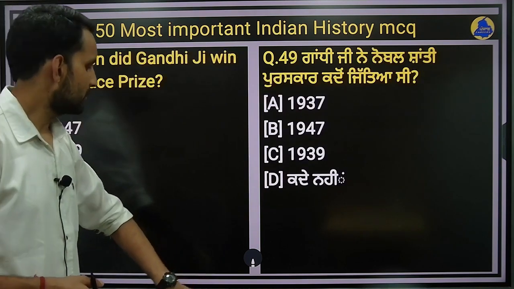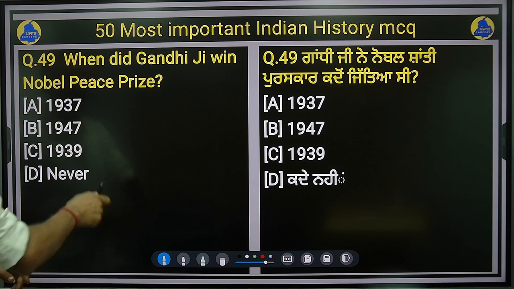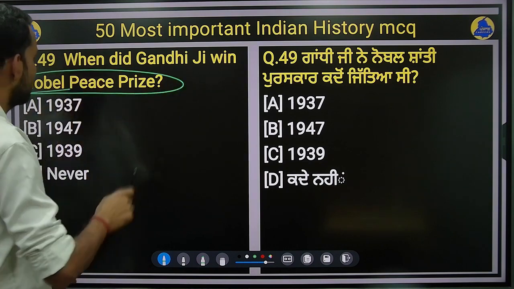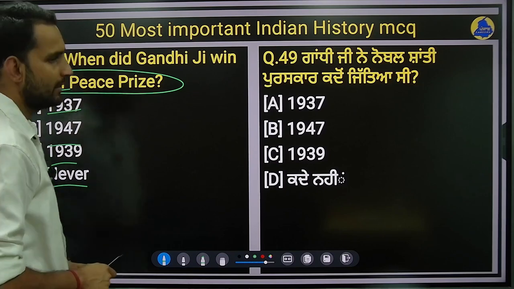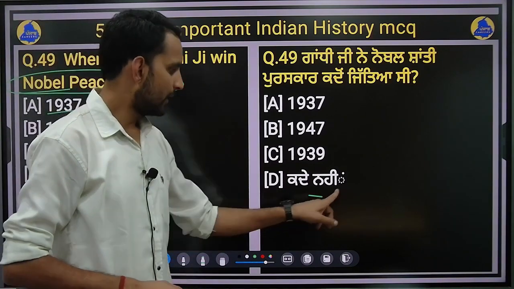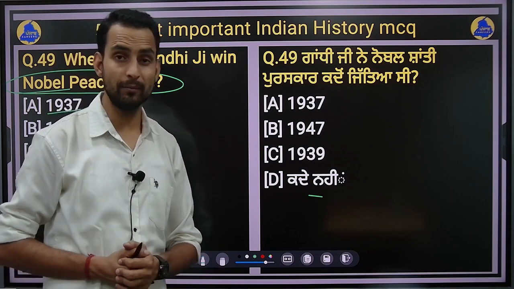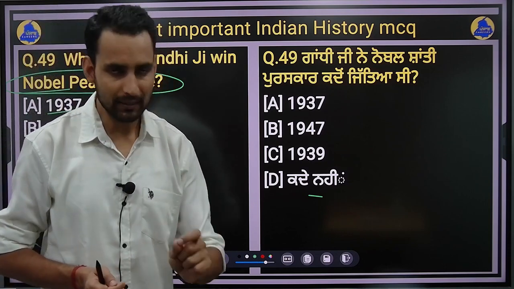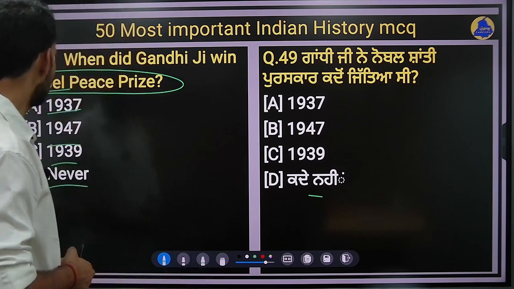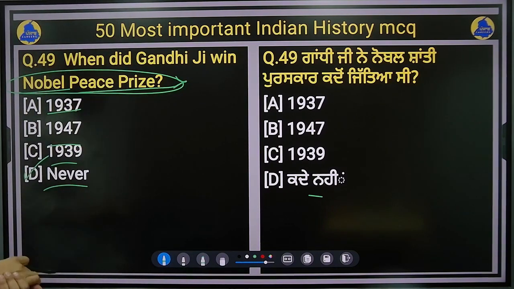Right. Question number 49, that is, when did Gandhiji win Nobel Peace Prize? In which year did Gandhiji win Nobel Peace Prize? Option A 1937, option B 1947, option C 1939, and option D never. Right. So Nobel Peace Prize is a very prestigious prize which is never won by Mahatma Gandhi, in fact. So Mahatma Gandhi never won this Nobel Peace Prize. Right. So option D, that is never, will be the right answer here.